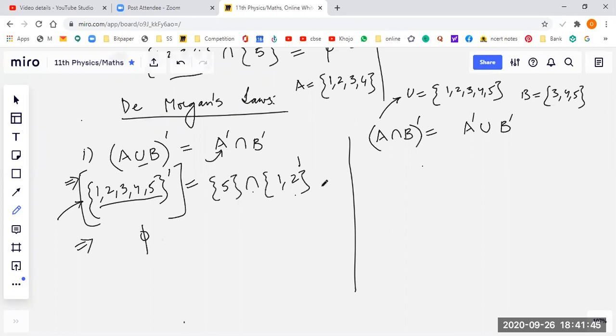Am I right? And on the other hand, what about the intersection of 5 and 1, 2? Intersection means something is common between this set and this set. There is nothing common. The null set is equal to the null set. Hence, this is proved.